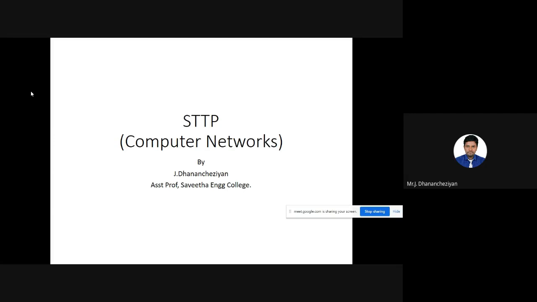If you take TANGEDCO questions for EEE, they may expect 4 to 5 questions. For ECE, we can expect around 5 questions. For CSE and IT, we may expect around 6 to 7 computer network questions. So yes, there is a good opportunity of cracking all the 6 or 7 questions asked in the competitive exam, if and only if we know the concepts. We are all well versed in the basic concepts of computer networks, but when it comes to answering, we need to give a little more detailing.